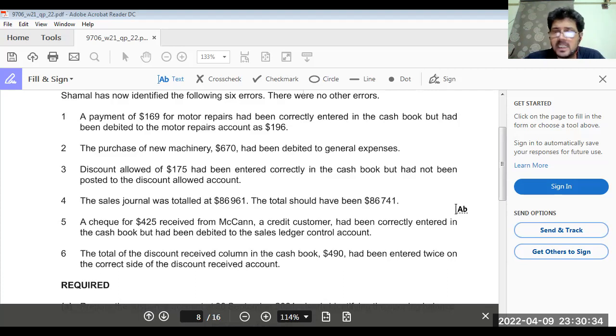Okay. Incorrect double entry. The total of the discount received in the cash book, 480, has been entered twice on the correct side of the discount received account. So this is what we call a repetition, a duplication of an amount.